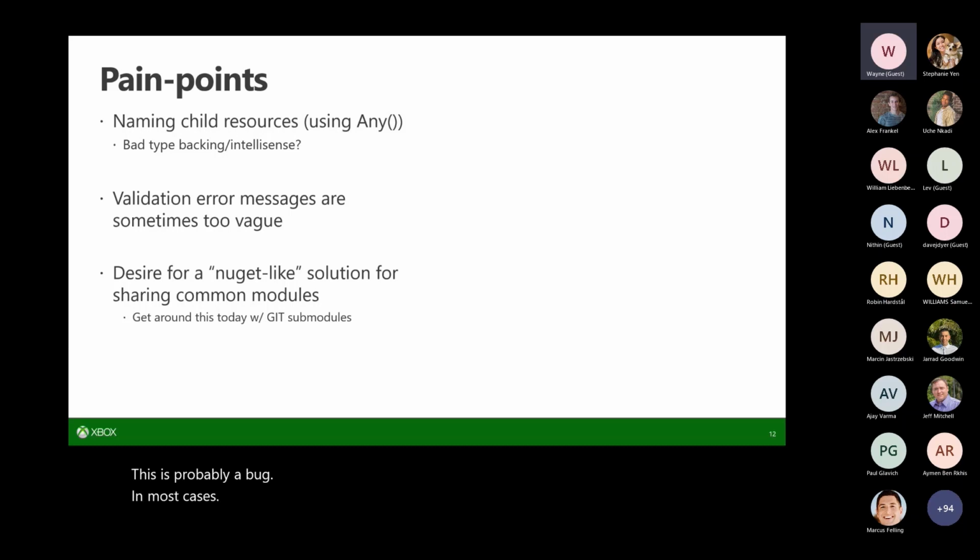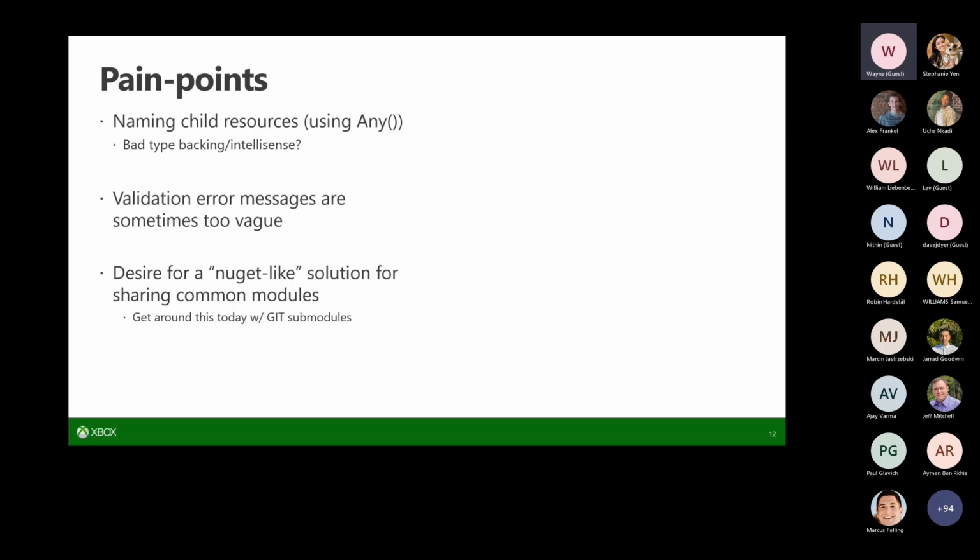We noticed that there are some other resources where, when we try to follow that pattern, we get a really vague validation error that says we don't have enough name segments. And we would have to go online and try to figure out what we're doing wrong. And we found that there's this any function that you can just put there that, I guess, bypasses whatever checking Bicep's doing to get us past it. So, like I said, there's probably a bug that we need to file to get that fixed. But it was still a little awkward trying to look up what problem we were running into.